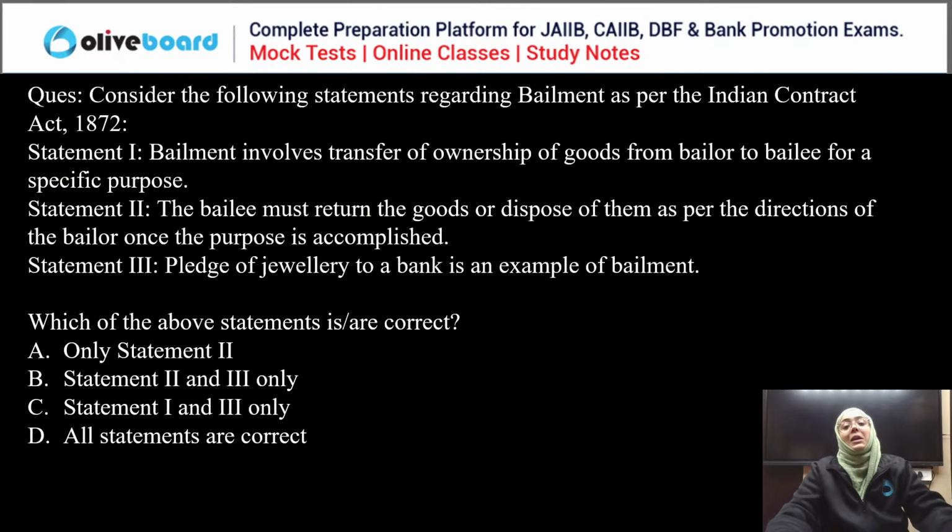Okay, next. Consider the following statements regarding bailment as per the Indian Contract Act 1872. Bailment involves transfer of ownership of goods from the bailor to the bailee for a specific purpose. The bailee must return the goods or dispose of them as per the direction of the bailor once the purpose is accomplished. Pledge of a jewelry is an example of bailment. We have to choose the correct statement here, everyone. Please answer this question.